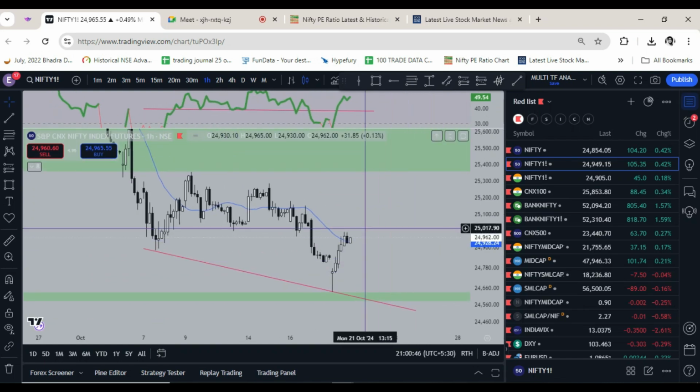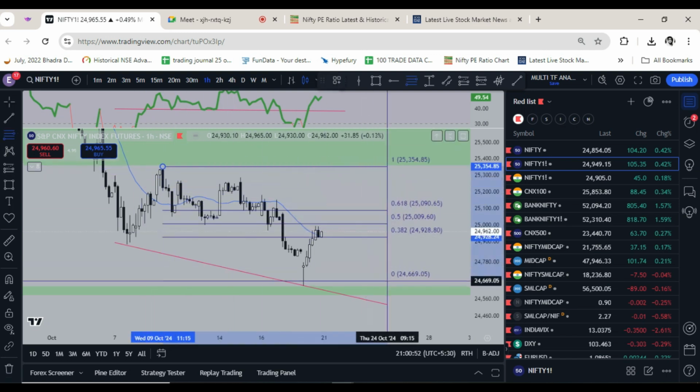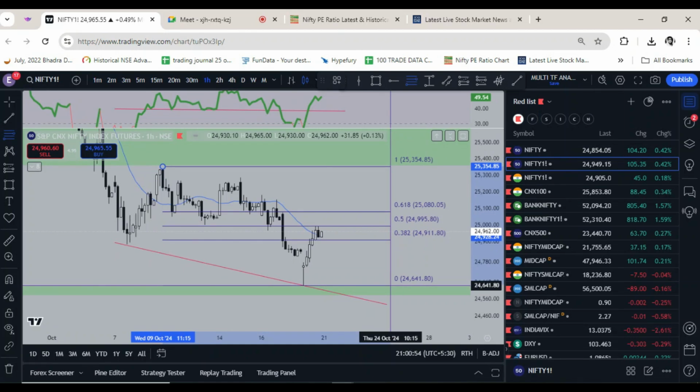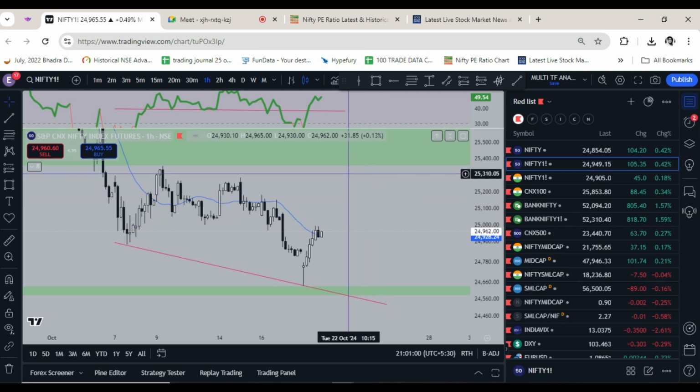Here also it halted somewhere near the 20-hour moving average, and retracement levels here also, it halted right at 50%. So outrightly it is difficult to say that Nifty is going to 25,000 levels as of now.